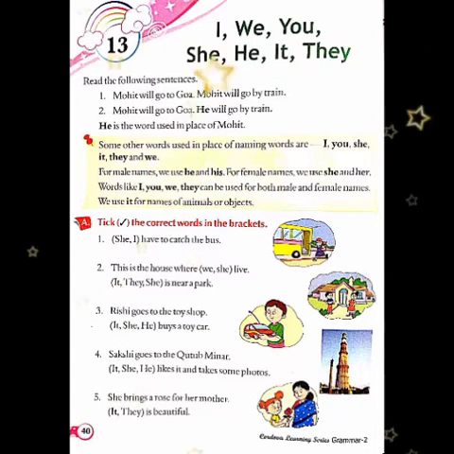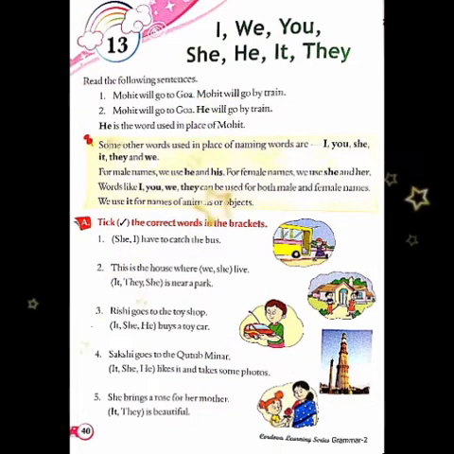And we use it for names of animals or objects. So children, the words we use in place of naming words are pronouns, and the words I, you, she, he, it, they, we all are pronouns.